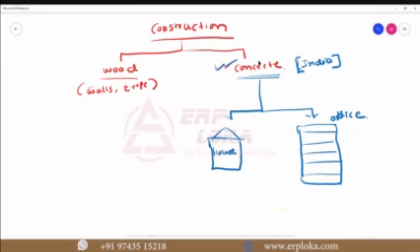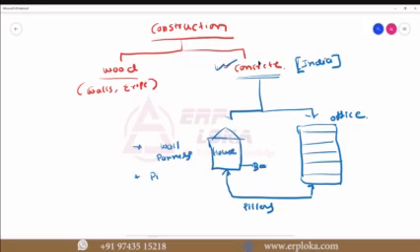In concrete, we require wall frames, which you can call wall panels. We require pillars, beams, and roof slabs.